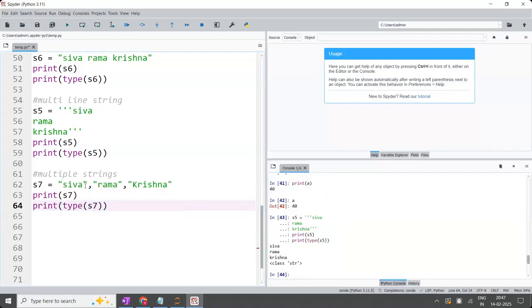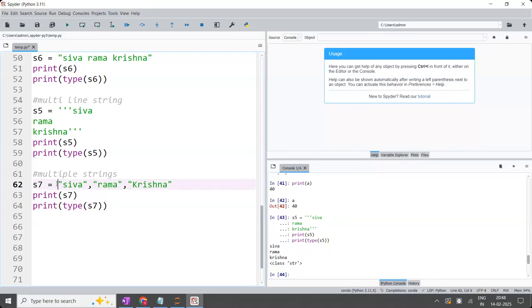Now, what is this one? S7 will be printed with multiple strings, that is Shiva, Rama, Krishna. And what is the type of this one? By default, it will take the tuple. When you don't write the parenthesis, it will automatically take the parenthesis. When you have multiple values on the right side, it will automatically assign to the tuple, parenthesis.